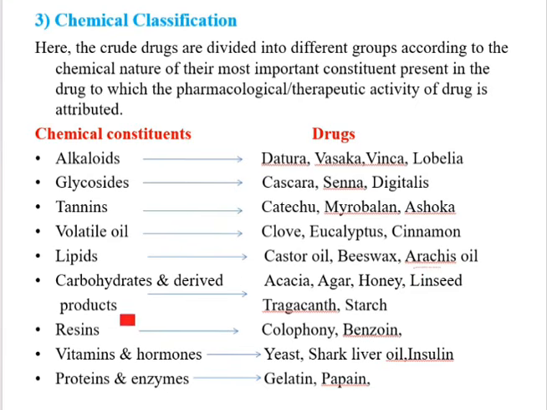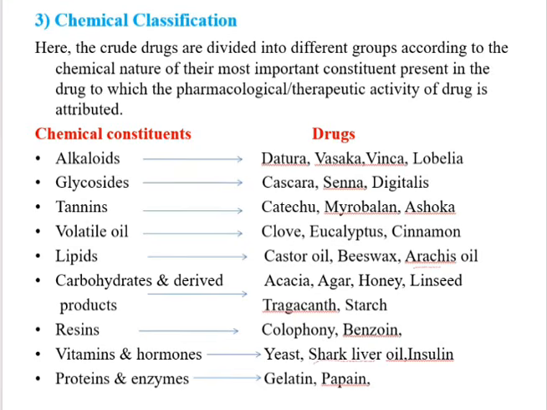In carbohydrates and derived products, for example, acacia, agar, honey, linseed, tragacanth and starch. In resins, colophony and benzoin are the class of resins. Okay. Next, vitamins and hormones: yeast, shark liver oil, insulin. Shark liver oil contains only vitamin A, but cod liver oil contains both vitamin A and D. Okay. Next, proteins and enzymes, gelatin and papain.